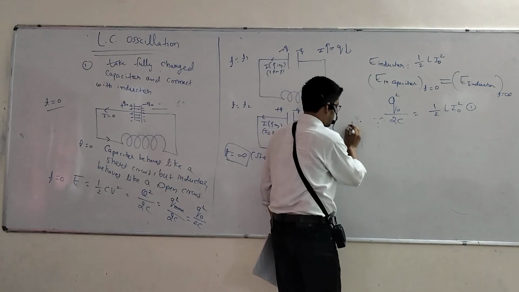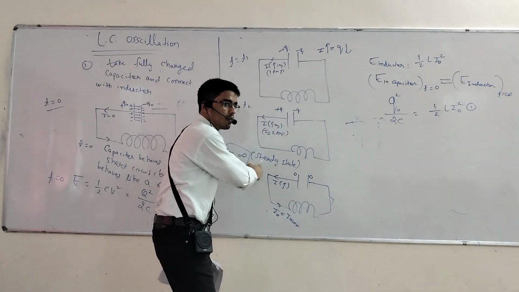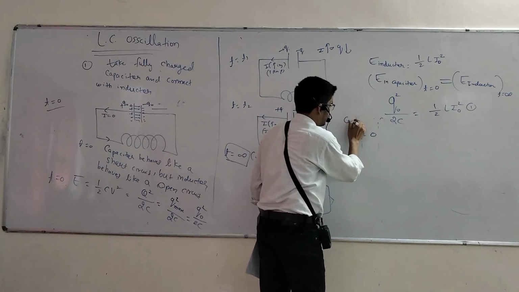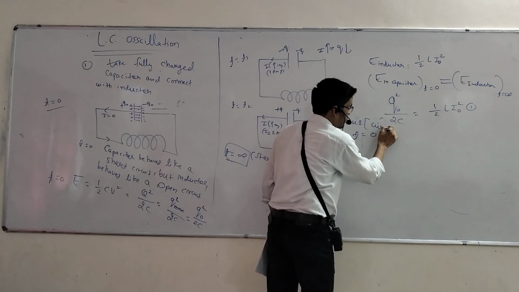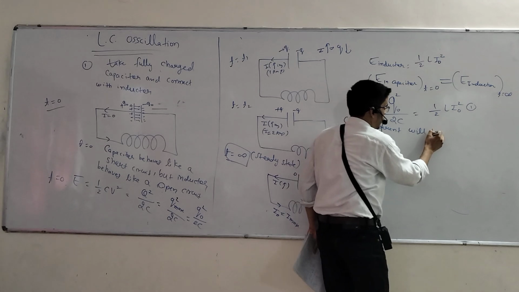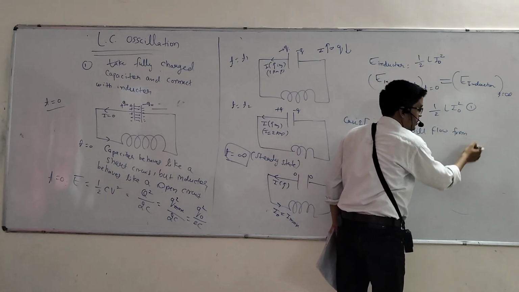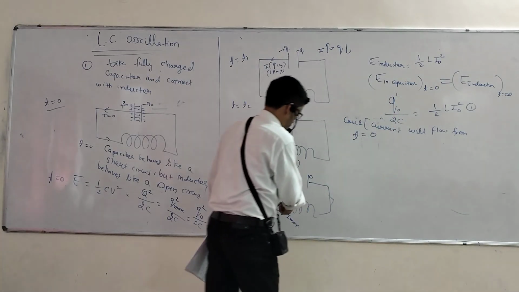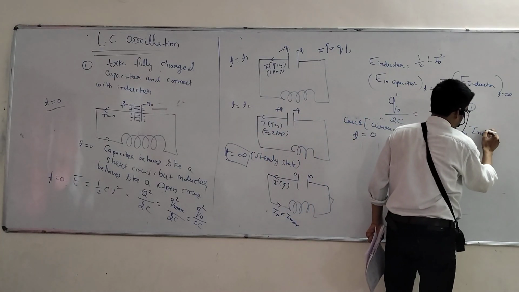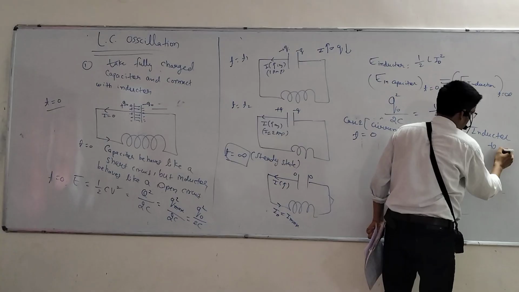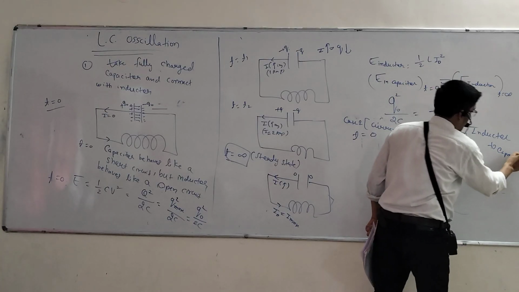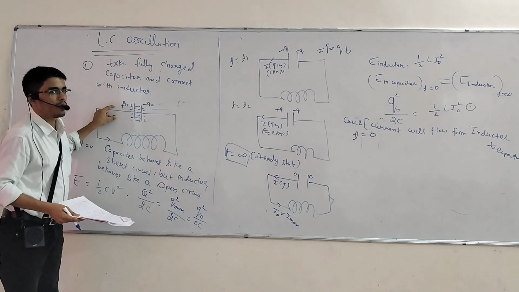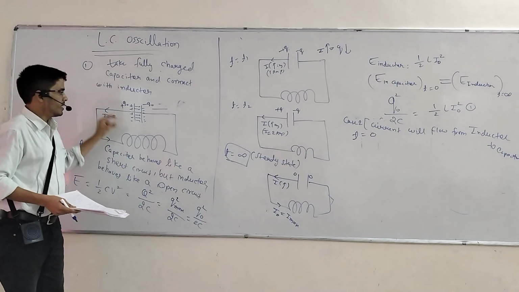So here I am writing, your story will start from this point. Writing t equals 0. Case 2: will the current flow from inductor to capacitor or capacitor to inductor? Inductor to capacitor. See what I am telling. Actually, I have used t equals 0 only to study this. Now the current wants to flow, that is t equals 0.